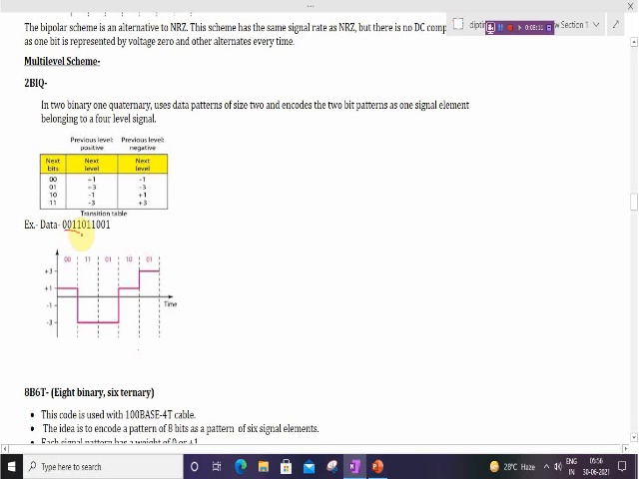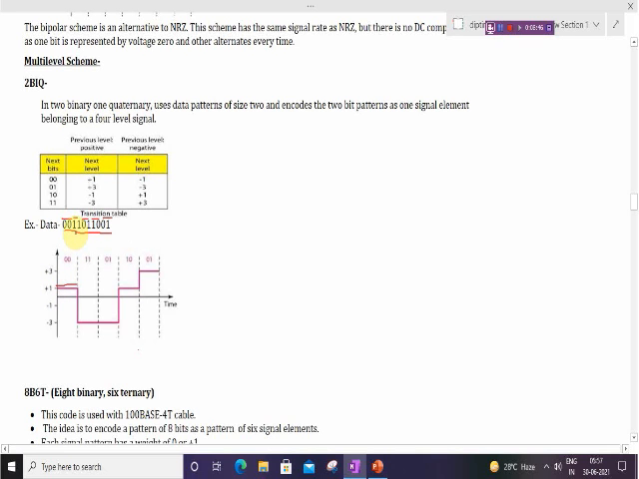So the data is 0011001001. We have to organize it in a 2-bit manner. So first is 00, then 11, then 01, then 10, then 01. For 00, let us consider the previous value is positive. So for 00, if the previous level is positive, it will be represented through +1.